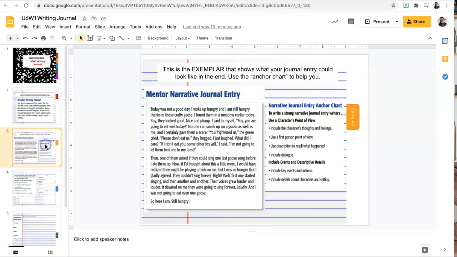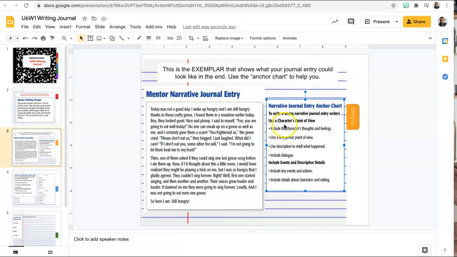Okay, so the next slide, there's your mentor text. So this is an example of an exemplar that you want to strive for. It's only 2 paragraphs, but you'll notice there's a lot. And in each paragraph, you'll have to read it. It has everything that you need to have. And here's the anchor chart right here of stuff that's included in the paragraphs.